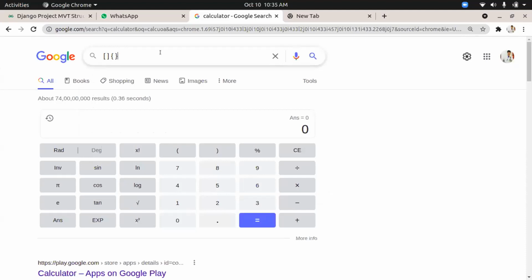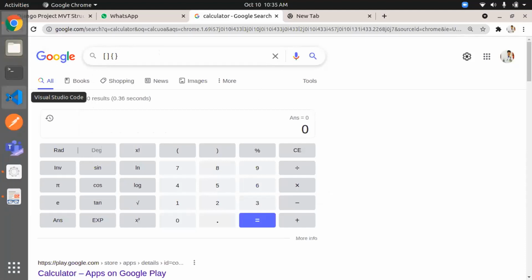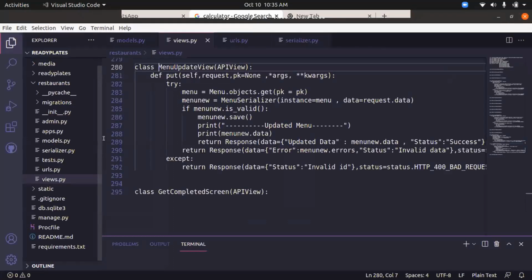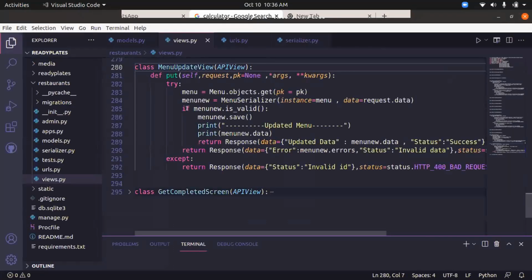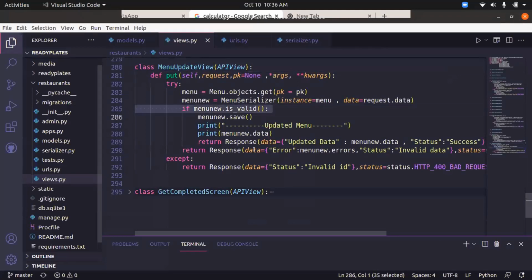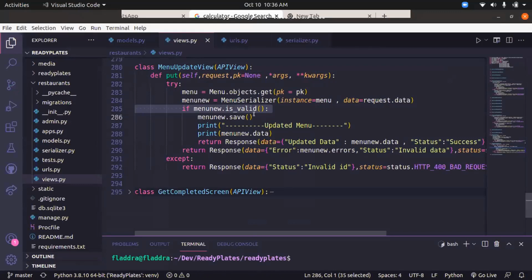Along with the data structures, I hope you all know condition checking, for example the if statement and the else statement. I'll show you one example. I have a code here, with the if and else statements. These are all Python code. But what you are seeing on my screen now is code written in the Django framework.